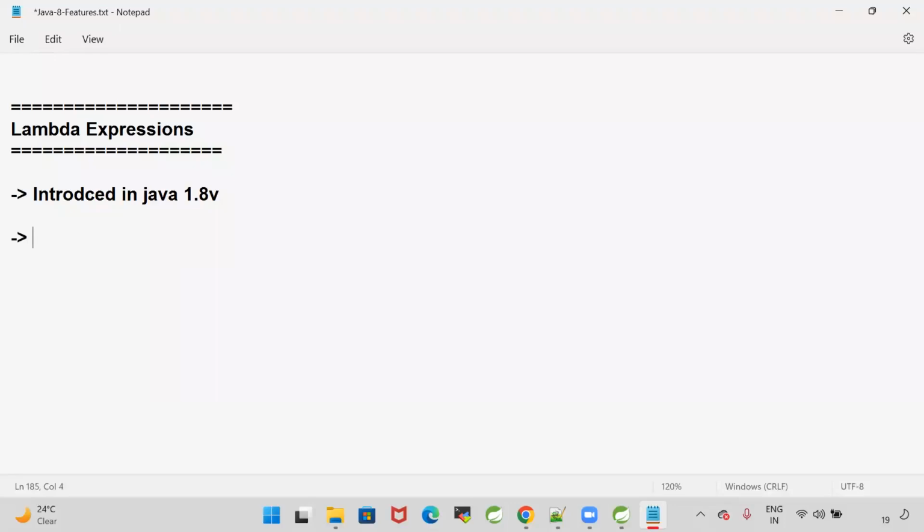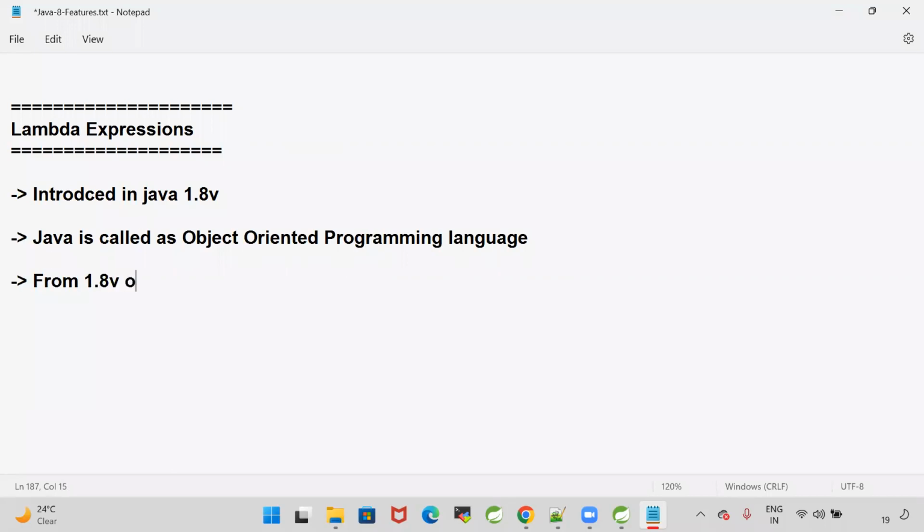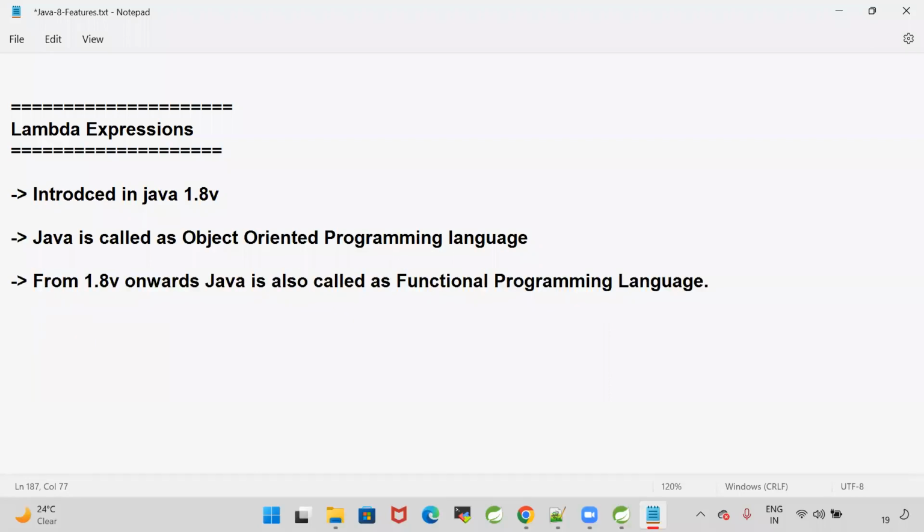Earlier, Java is called as an object-oriented programming language. Java supports OOPS principles. That's why Java is called an object-oriented programming language. From 1.8 version onwards, Java is also called a functional programming language.